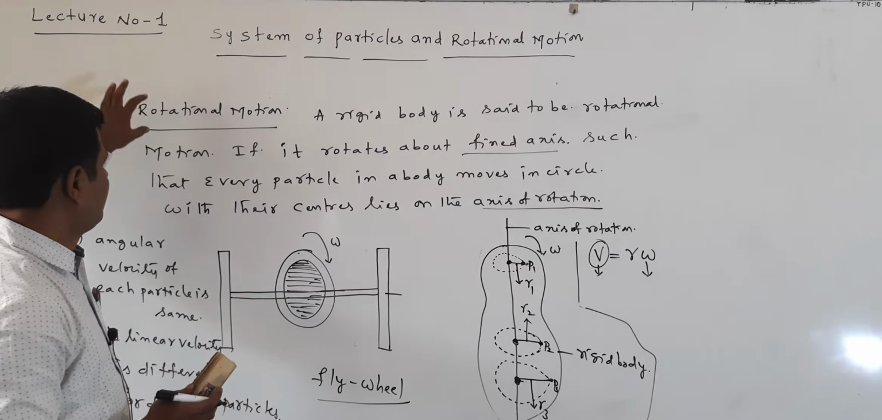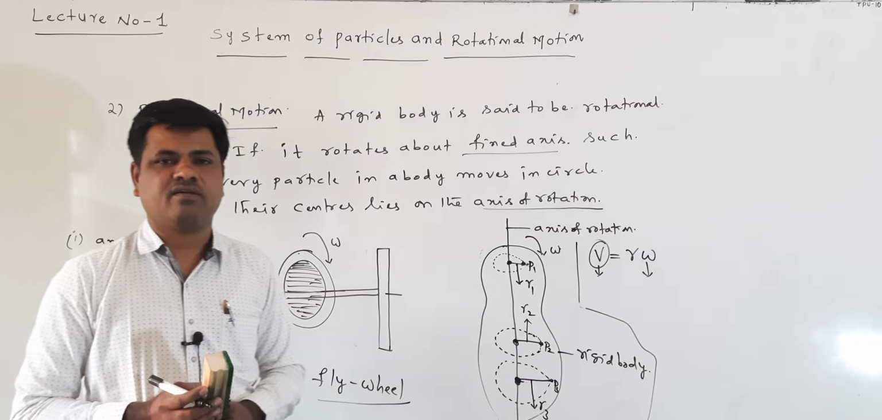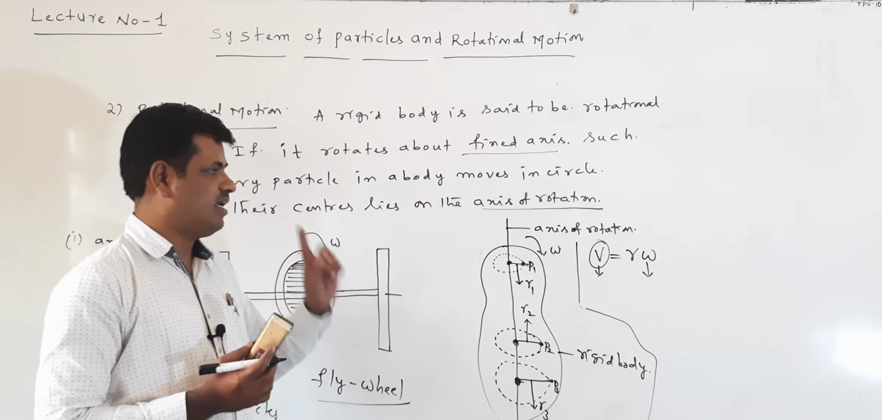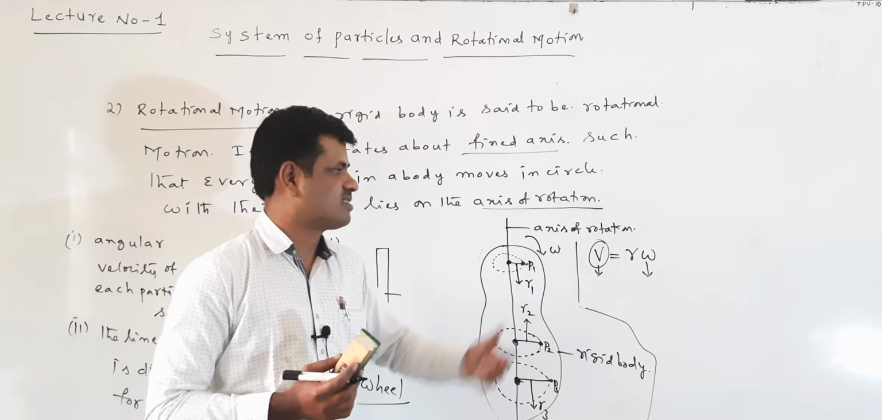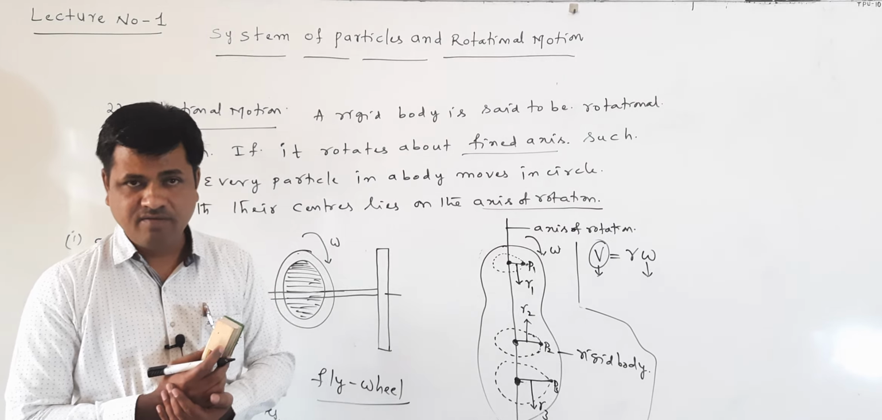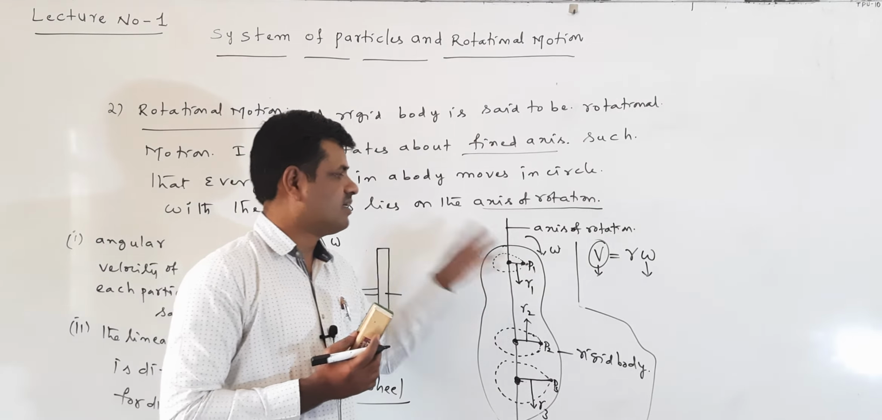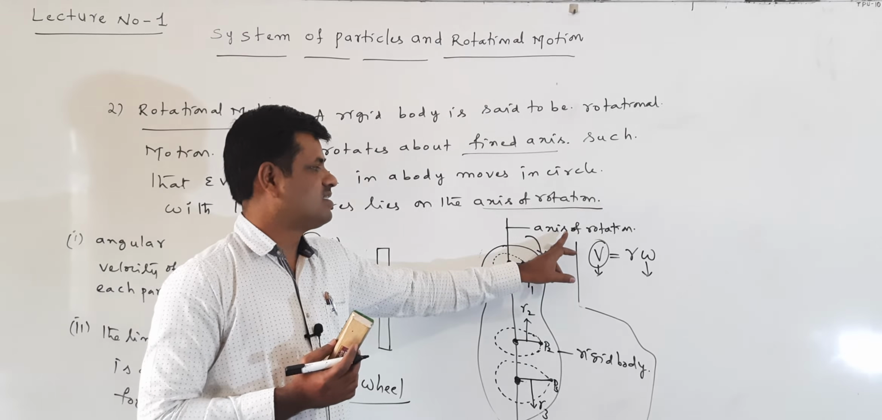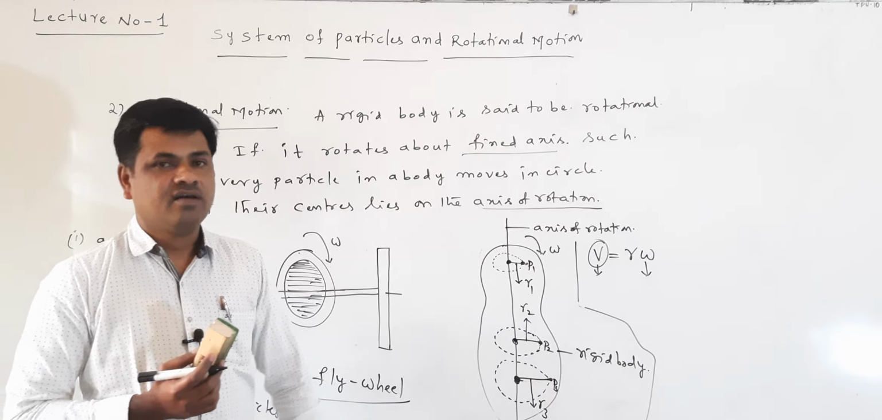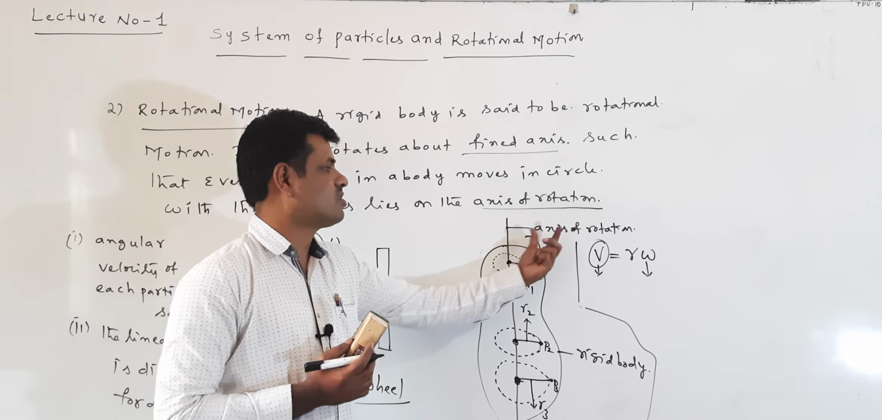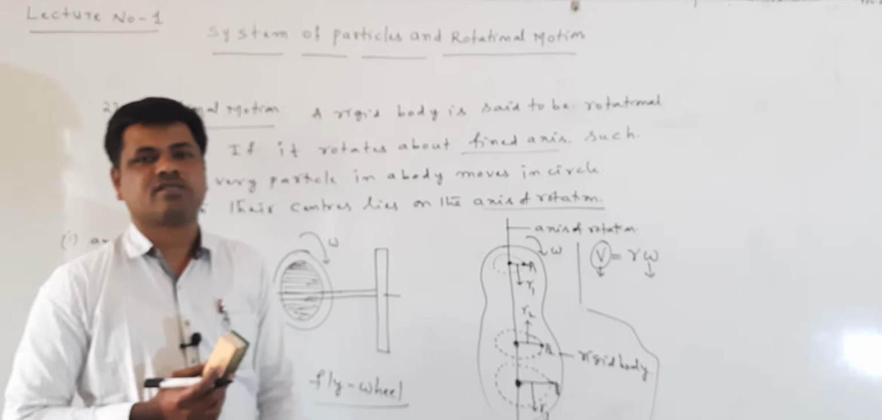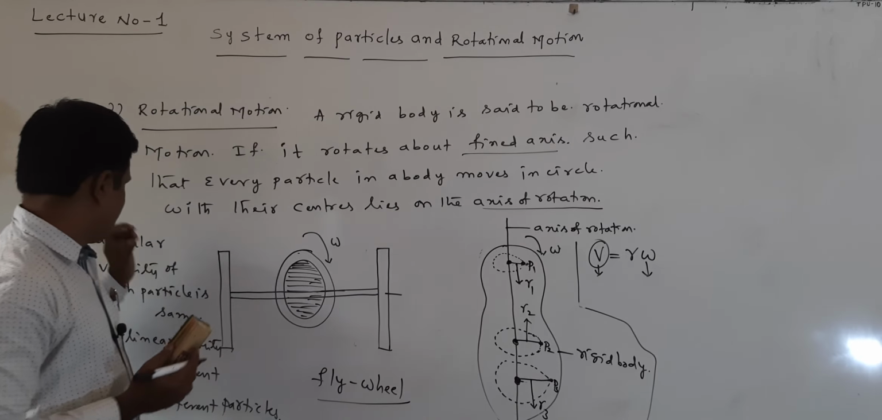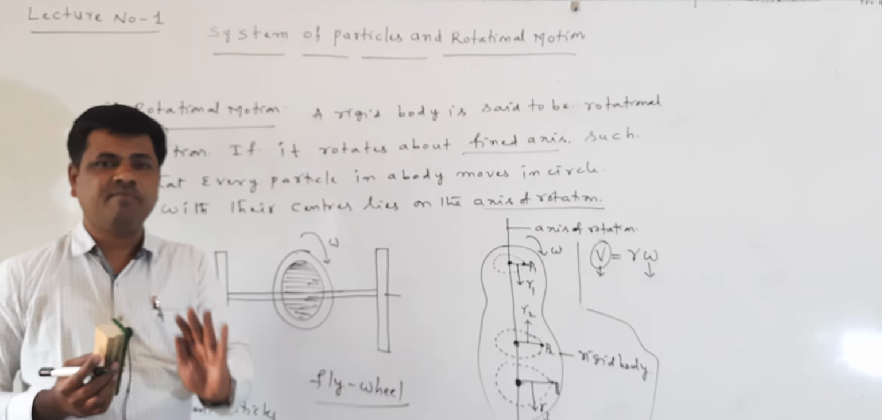Right. This is which motion here? Rotational motion. Clearly understand here, rotational motion means the body is rotating about one fixed axis. That axis is called the axis of rotation. Every particle in the rigid body rotates in a circle about the axis of rotation. The centers of the circles also lie on the axis of rotation.